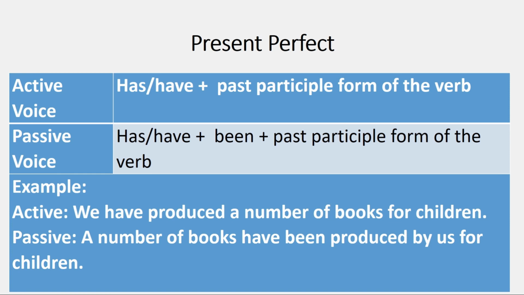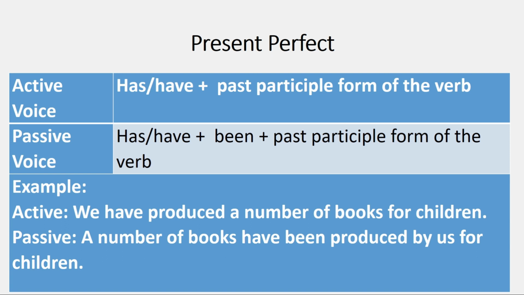So in the active voice, in the perfect tenses, we use has, have plus past participle form of the verb in the present tense. But in the passive voice, definitely we retain the has and have. And we will use the past participle form of the verb be, which is been. The main verb has to be in the past participle form in any case in the passive voice. In the present perfect tense passive voice and in the past perfect and future perfect tense passive voice, it is little simpler because the main verbs are already in the past participle form, so we don't have to do much to convert them.